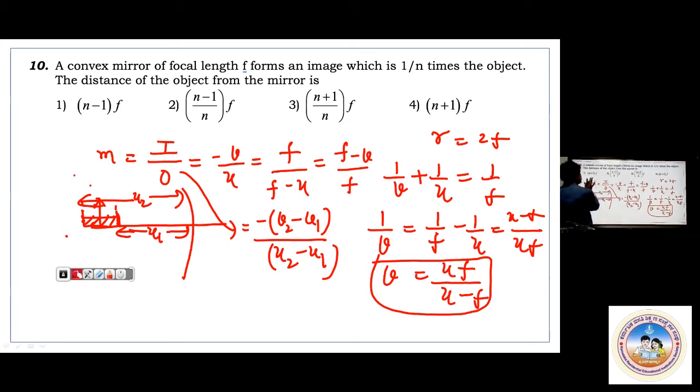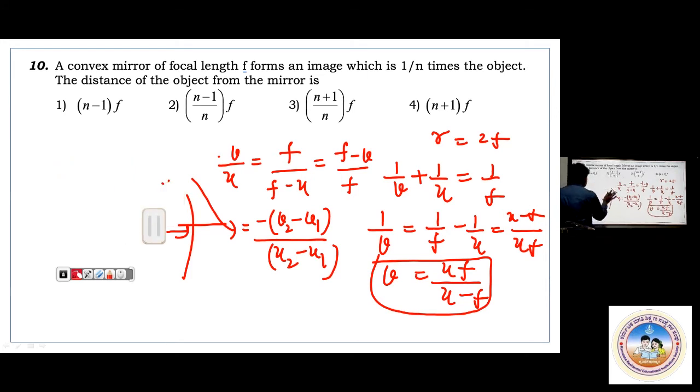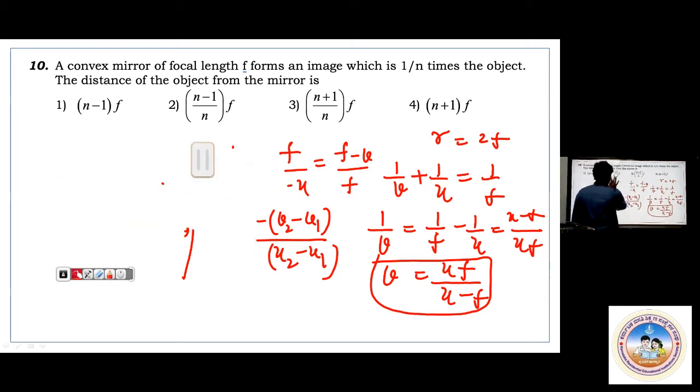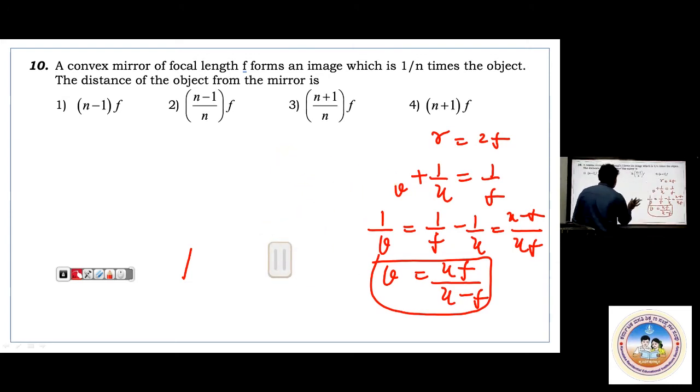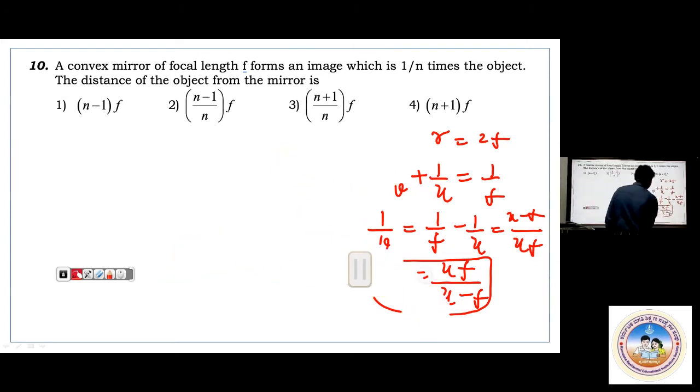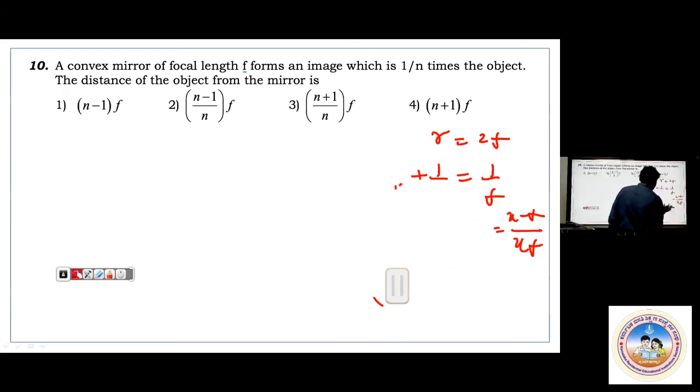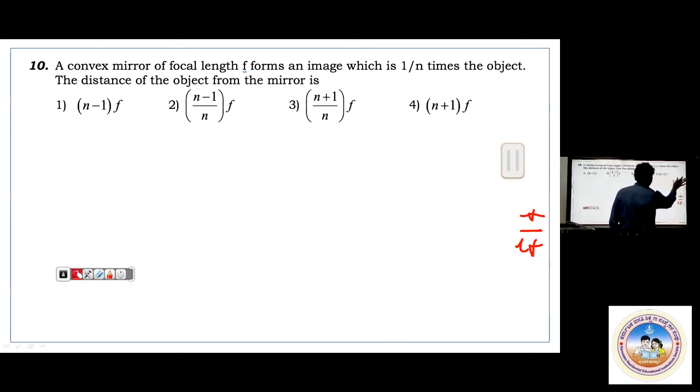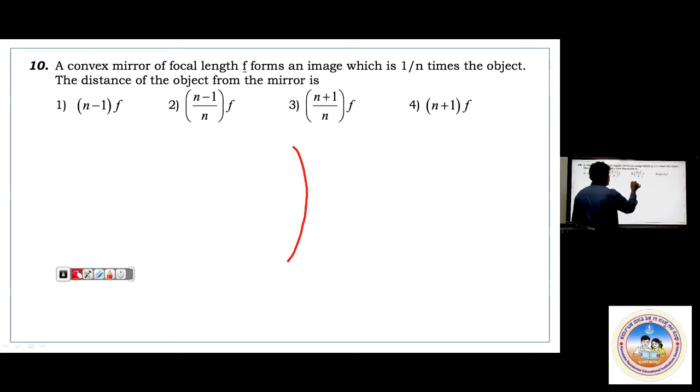Now we'll take up these questions and explain the very first one. A convex mirror of focal length f. For convex mirror, focal length is taken as positive. That is sign convention. For concave mirror, focal length is always taken as negative. But object distance, whether it is a convex mirror or concave mirror, is taken as negative only.